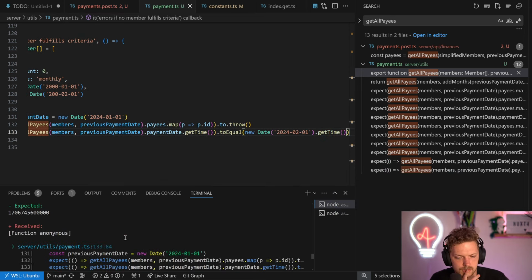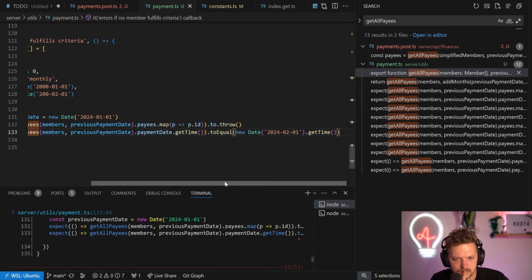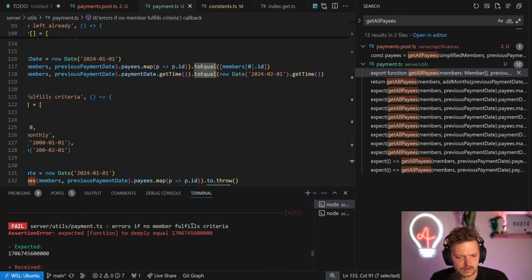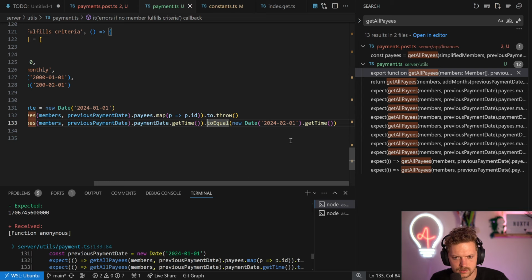It also doesn't work because it's a function. Why is it a function? Now I'm confused.